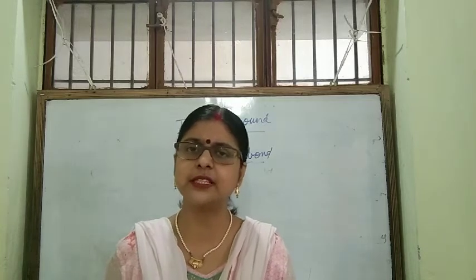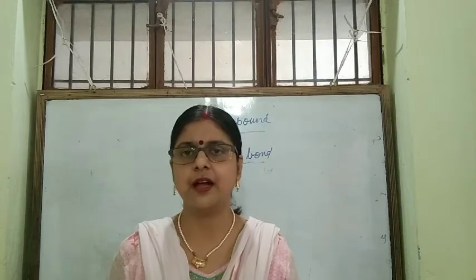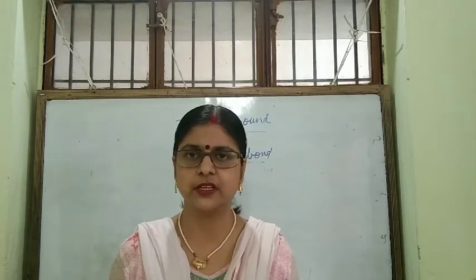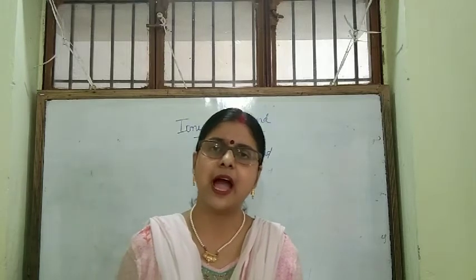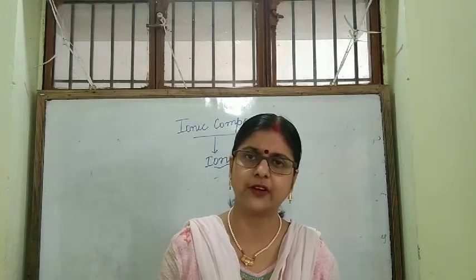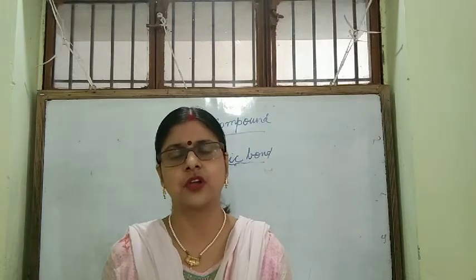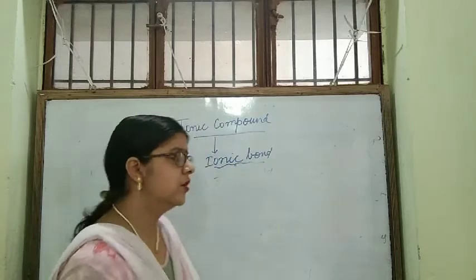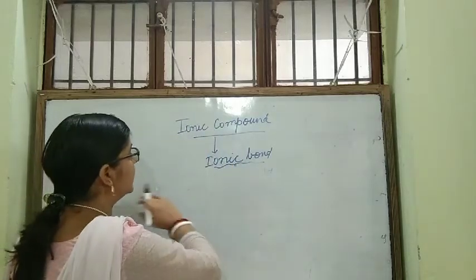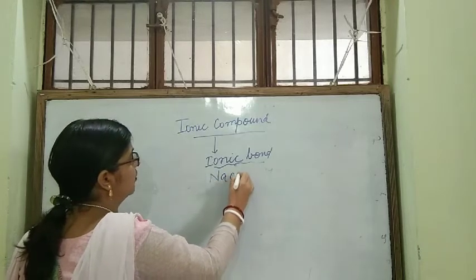Because if the element is having 8 electrons in last cell, it will have extra stability. Okay. So, atoms of every element have a tendency to lose electron or gain electron or share electron to complete their octet. Now, you see, if I take a common example of an ionic compound, that is sodium chloride.